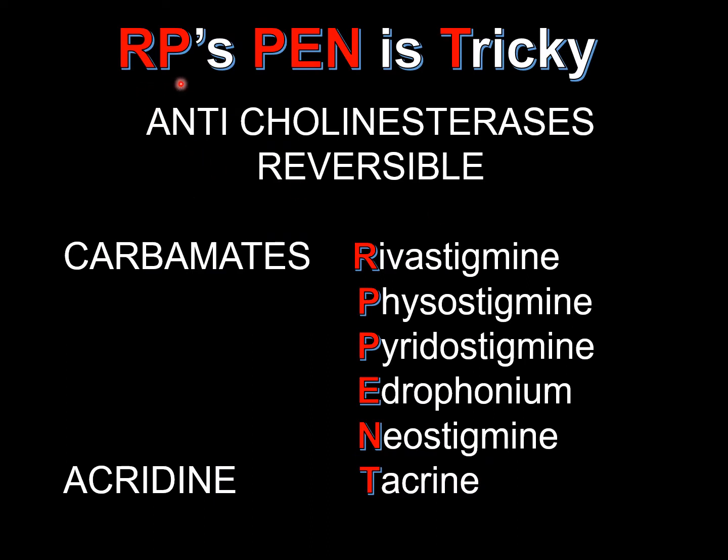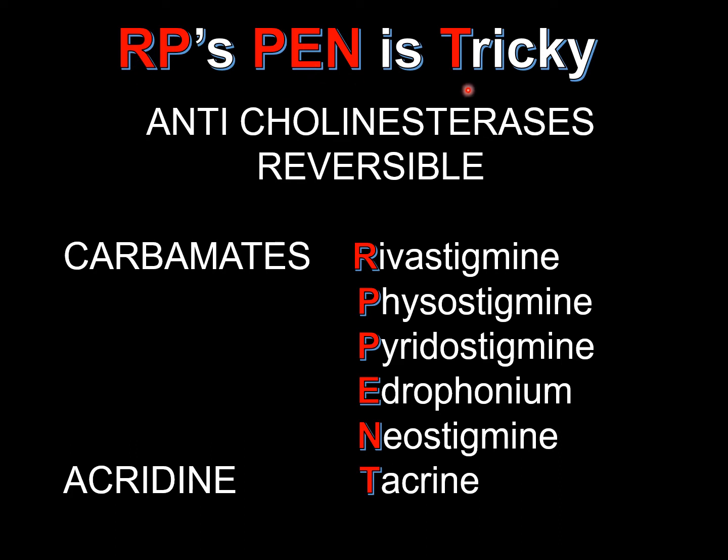Now let's apply this RP's pen is tricky to anticholinesterases. Dear all, I think you all know about the two types of anticholinesterases, reversible and irreversible. When it comes to the reversible anticholinesterases, it is carbamates and acridine. When it comes to carbamates, it's rivastigmine, physostigmine, pyridostigmine, edrophonium and neostigmine. So you can see here R rivastigmine, P physostigmine, pyridostigmine, edrophonium and neostigmine. Till here it is carbamates.